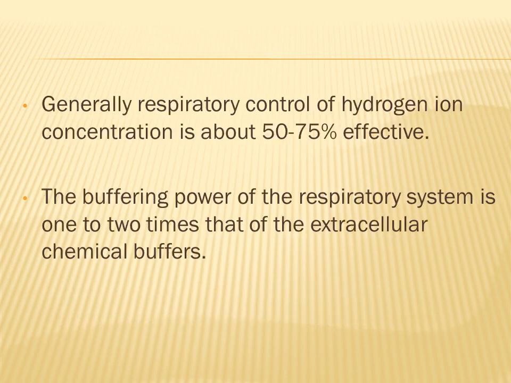So generally the respiratory control of hydrogen ion concentration is about 50 to 75% effective in resisting pH change, and the buffering power of the respiratory system is 1 to 2 times that of the extracellular chemical buffers. So the respiratory mechanisms are slightly more powerful in buffering hydrogen ions as compared to the chemical buffer systems, which are the intracellular and extracellular buffer systems inside our body.